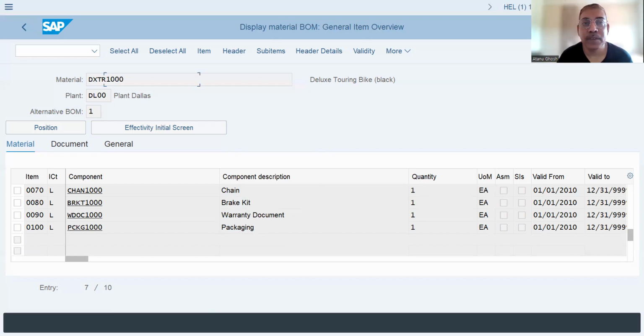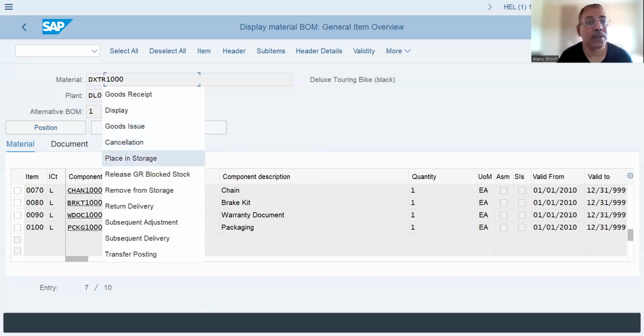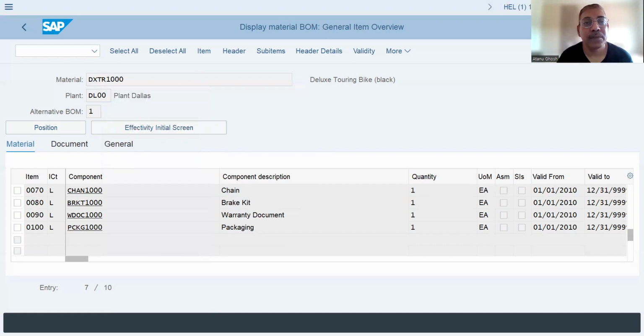Otherwise, you can always search for the material document, giving the movement type and the material ID. So display material document. So this is the latest material document and presumably is the material document just now posted. Execute. And you see the materials that you have entered.